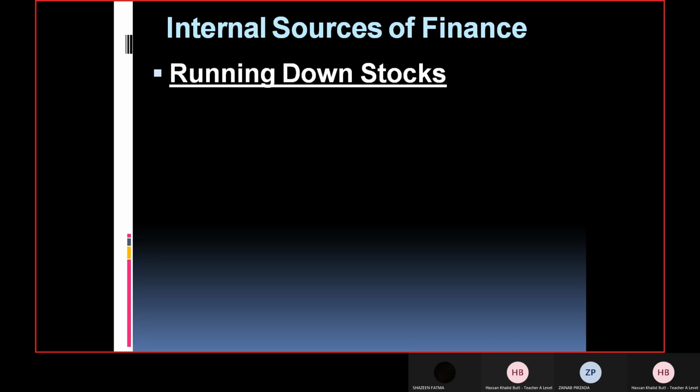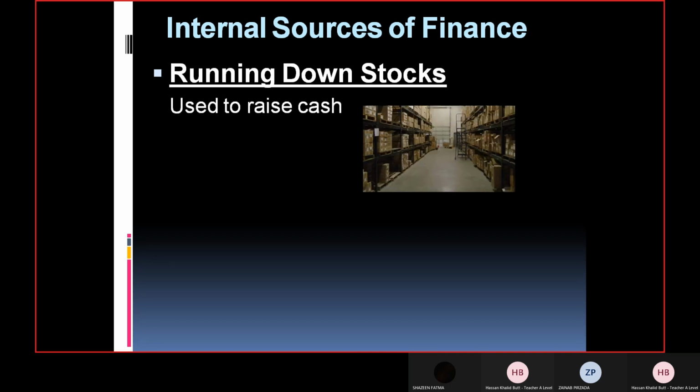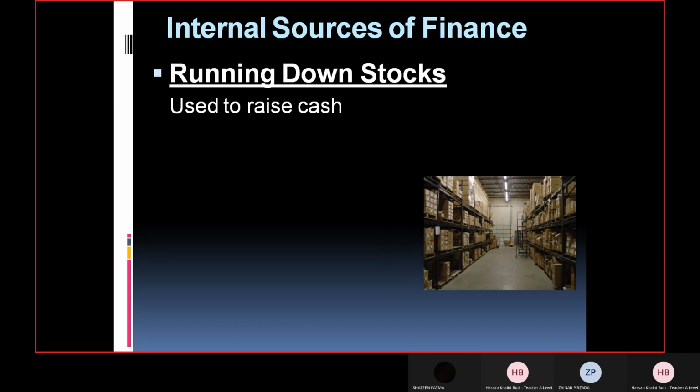You feel that stock is available, let's say in the form of raw material, and you think that it's not going to be used in the future, or at least in the near future. So it is better to sell it. Reduce your stock. This is running down stock, then use it to raise cash. Yes, like let's say you have a warehouse and there are lots of items lying idle there. So there is a risk of getting them damaged. They can be stolen as well. They can go out of date as well. So it is better to sell them and raise cash from it.